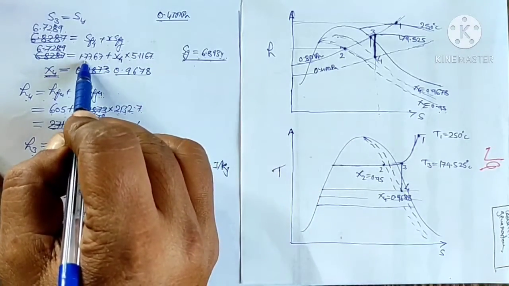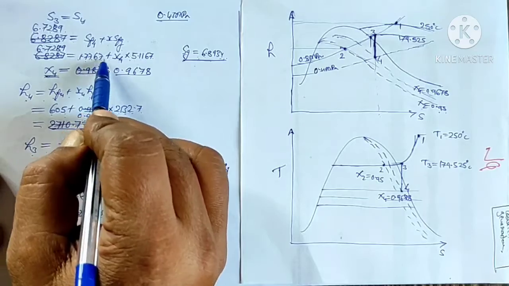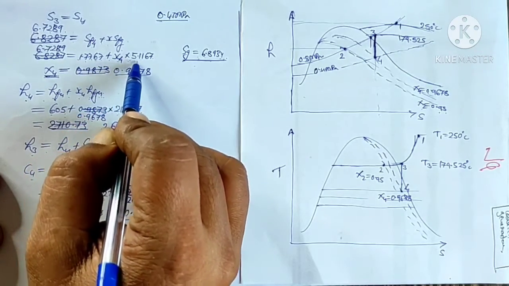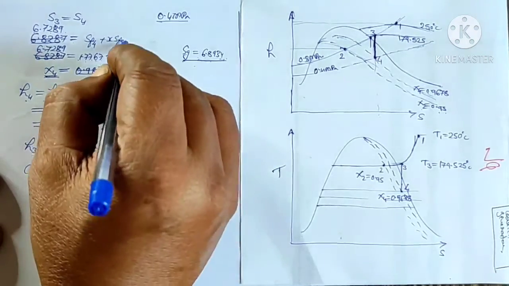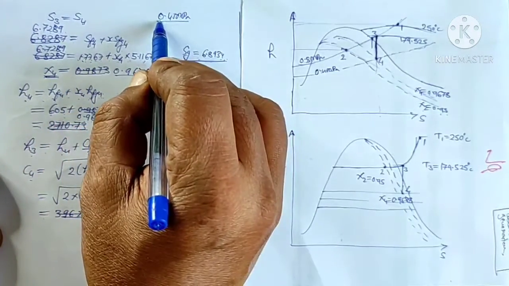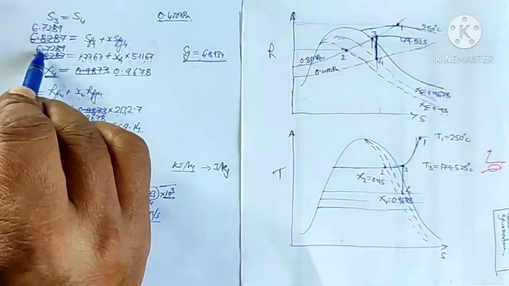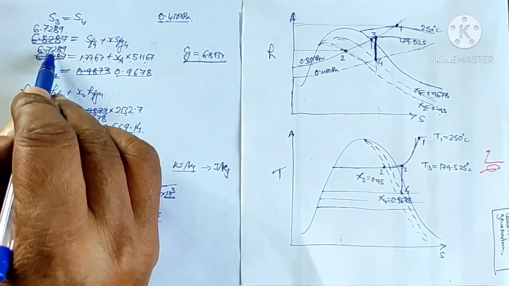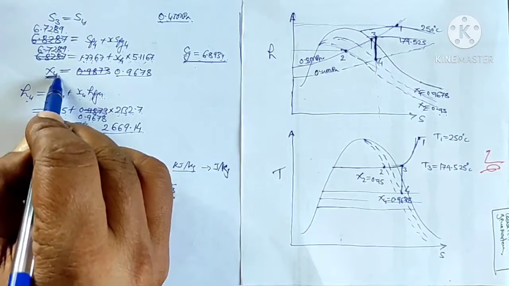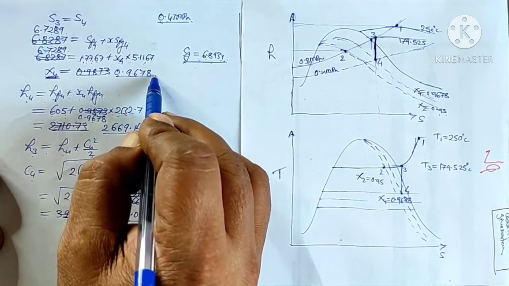So we can write the entropy at section 4 as Sf4 plus X4 into Sfg4. Substituting the values from the steam table for 0.4 megapascal or 4 bar, and equating to S3, 6.7289, the value of X4 comes out to be 0.9678.